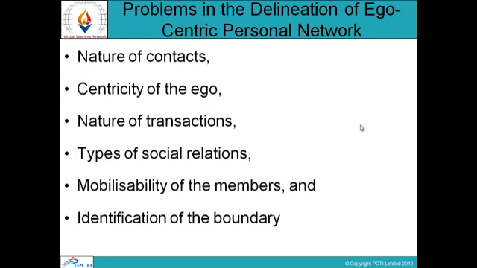Problems in the delineation of ego-centric personal network: nature of contacts, centricity of the ego, nature of transactions, types of social relations, mobilizability of the members, and identification of the boundary. So, all these are problems in the delineation of the ego-centric personal network. What kind of people one interacts with, how is the person dealing with them, and also the type of social relations one is maintaining, and the identification of the boundaries and the limits.